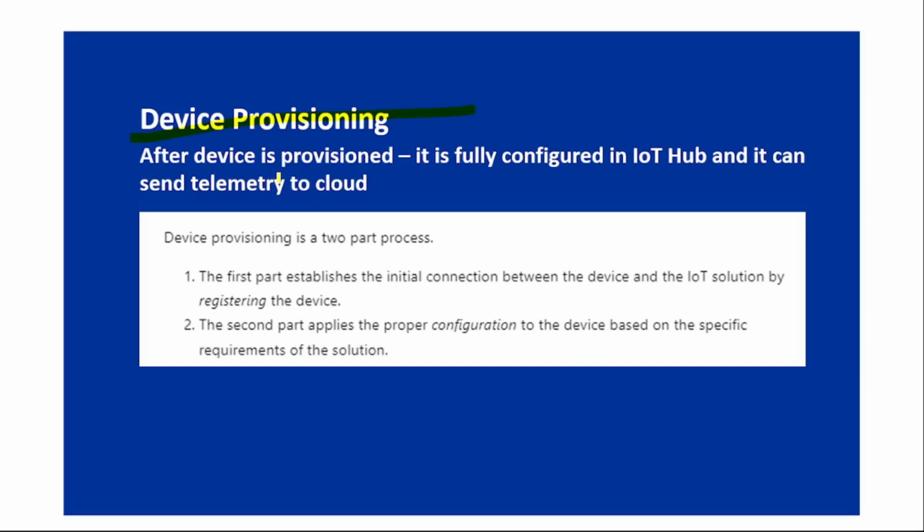So when we say the device is provisioned, it means it is fully configured in IoT hub and can now send telemetry to the cloud and receive messages from the cloud as well. If you want to understand more about device provisioning, you can pause this video and read this description, but I am not going through it because I want to keep it simple.